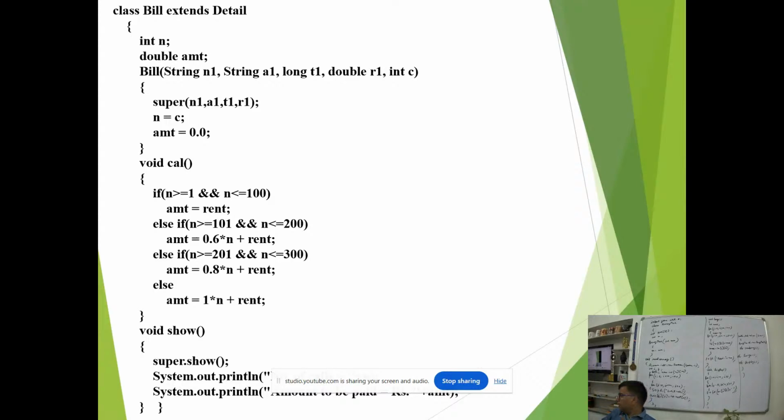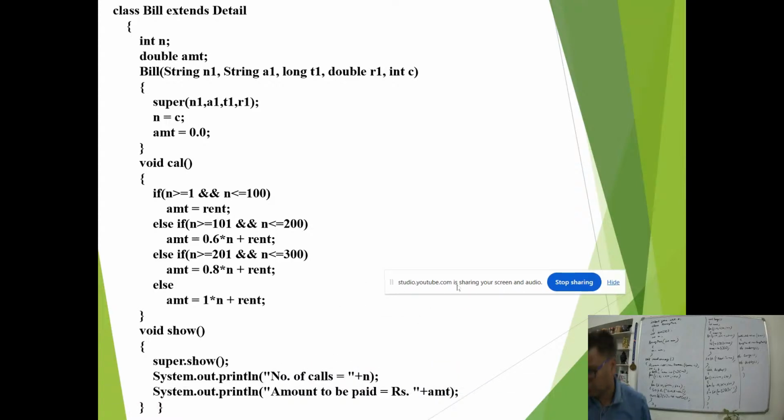Void show, again there was a function named show in the super class and also in the subclass. So what I did here, void show, and here we did super dot show. What is super dot show doing? Super dot show is calling the show method which was there in the super class, because there is the show function also in the super class as well as in the subclass.